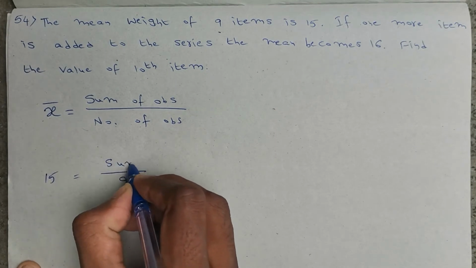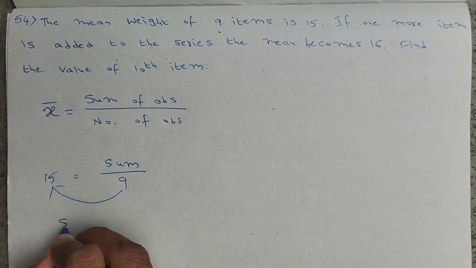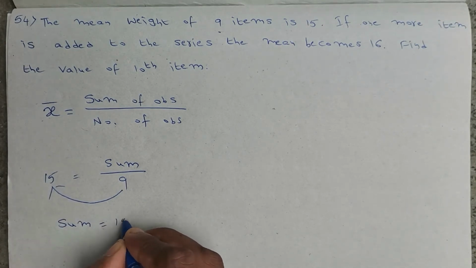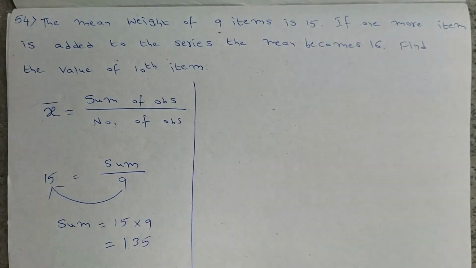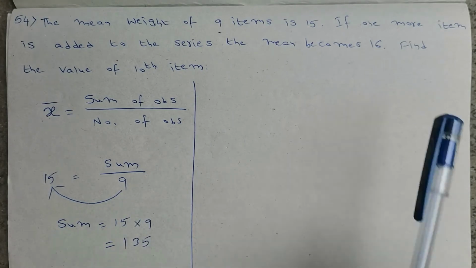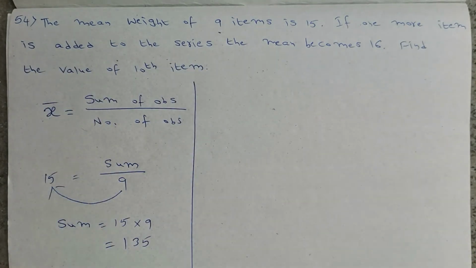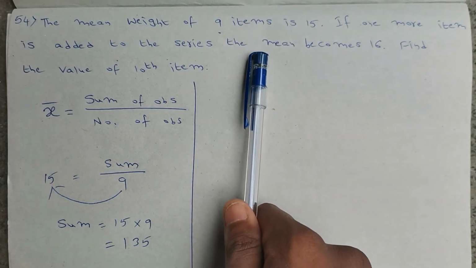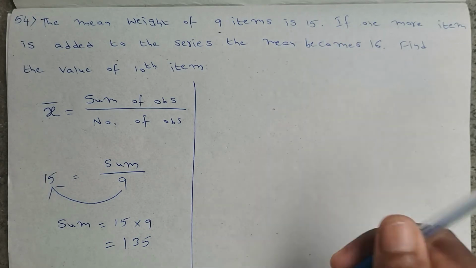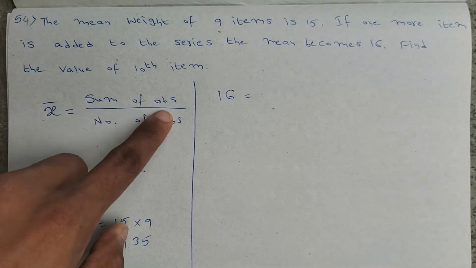Then sum of the observations is not given. So I will take this 9 to the left side. We will get sum of the observations is equal to 15 times 9. That is nothing but 135. Sum of the observations is 135. Now, if one more item is added to the series, in the beginning 9 items are there, now we are adding one more item, then the mean becomes 16. Now x bar is given as 16, that is equal to sum of the observations.